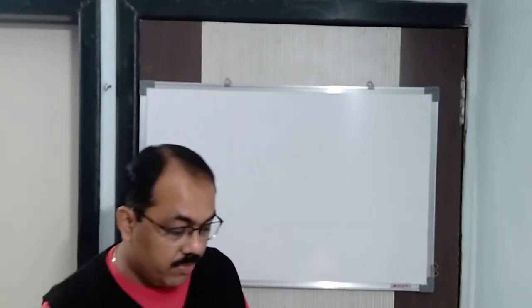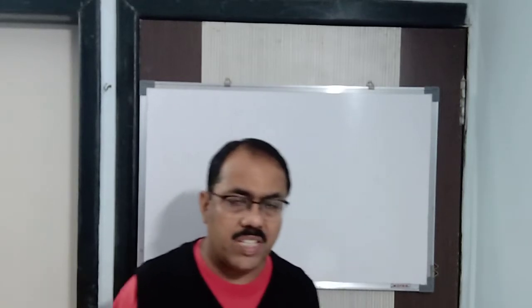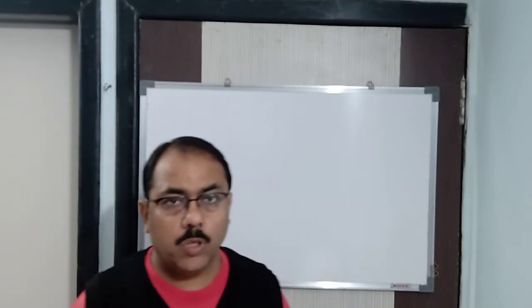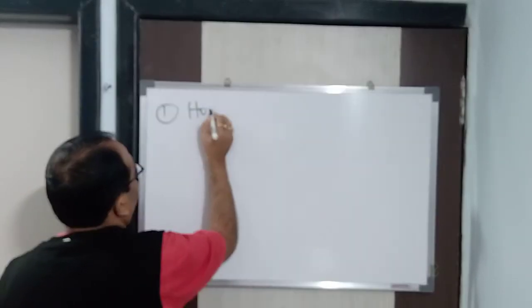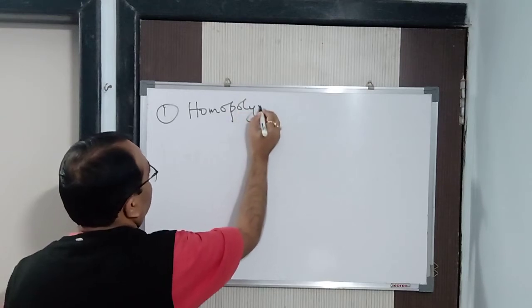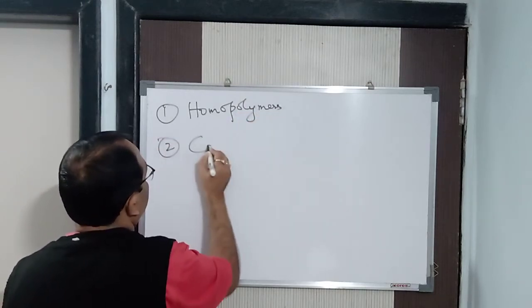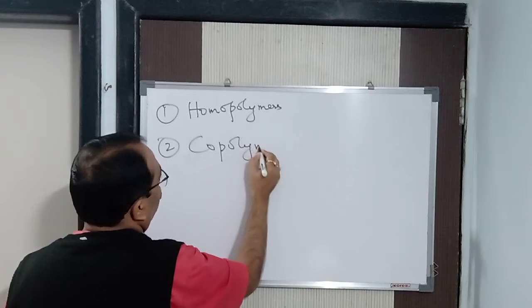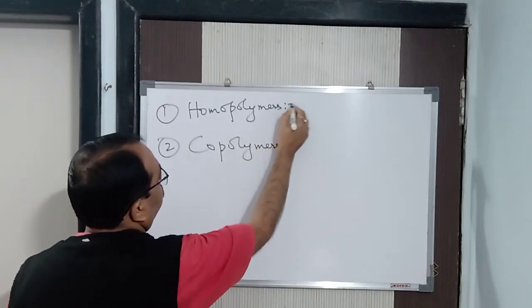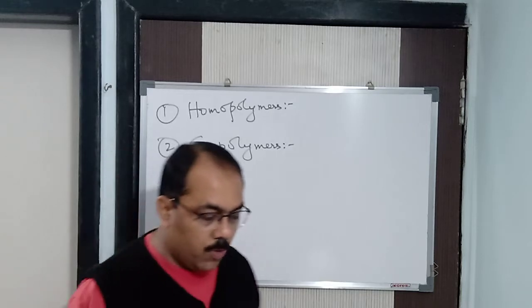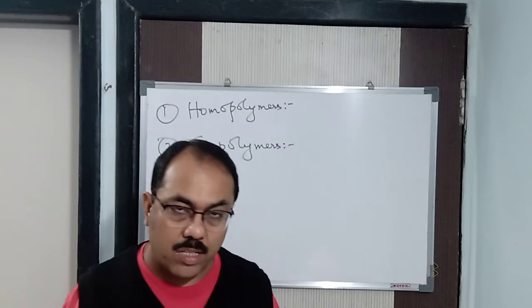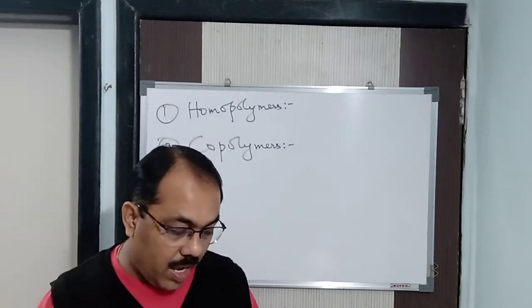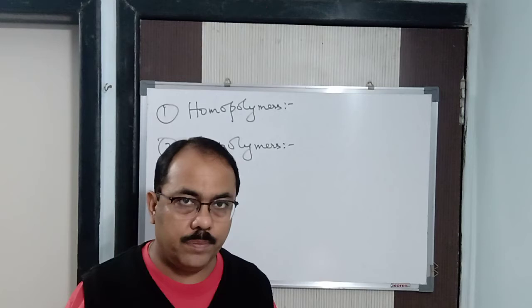Now, there is classification of polymers on the basis of the repeating units, on the basis of monomers. So we have two types of polymers: homopolymers and copolymers. From the name itself we can know, homopolymers means the polymers in which the repeating units or the structural units are derived from only one type of monomer.